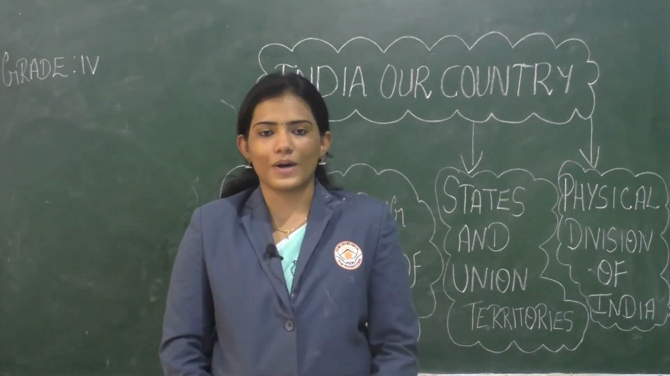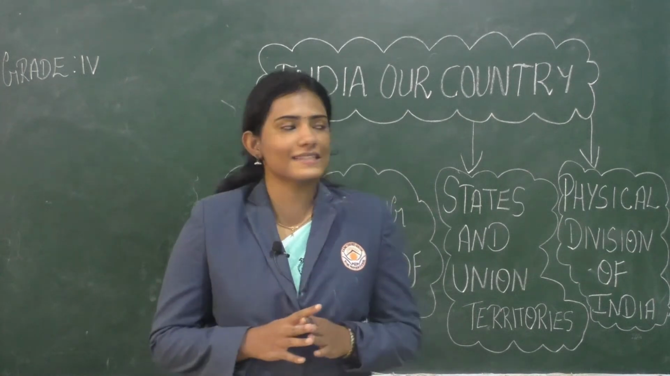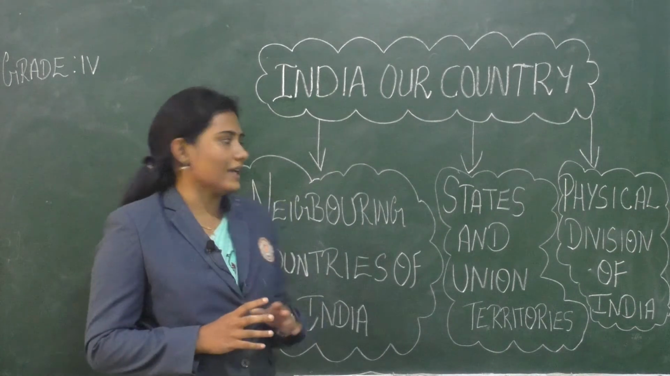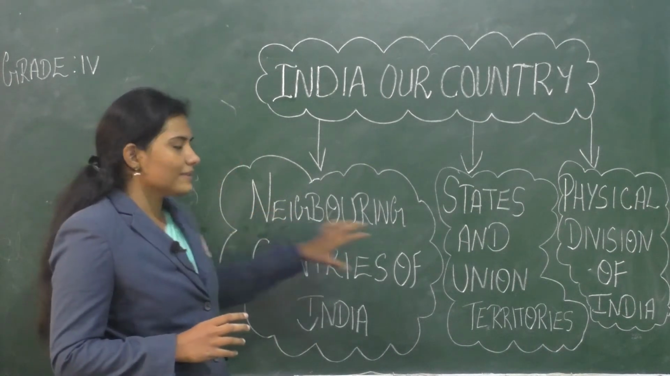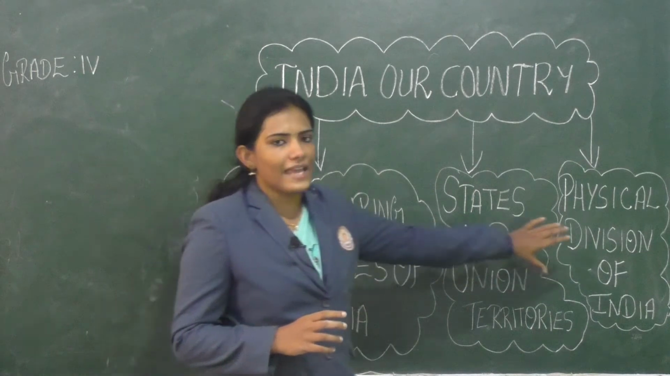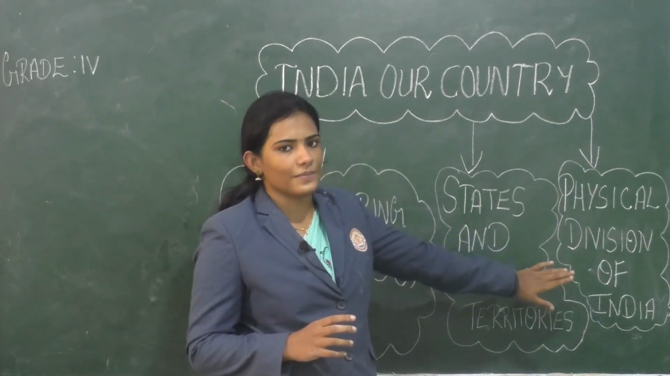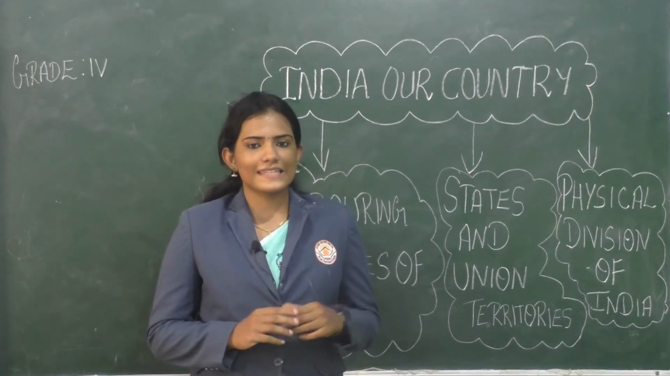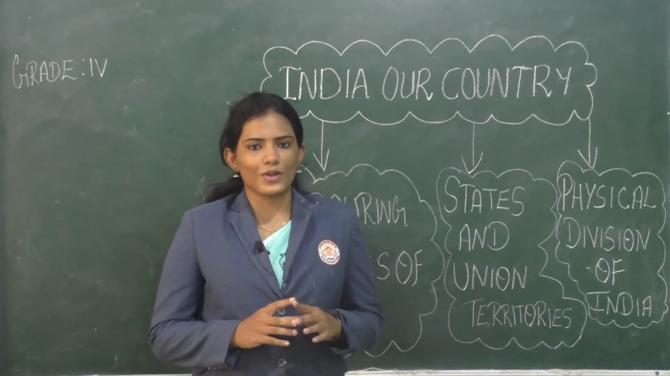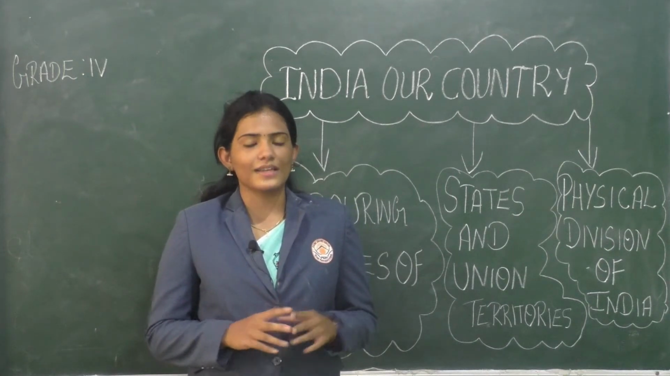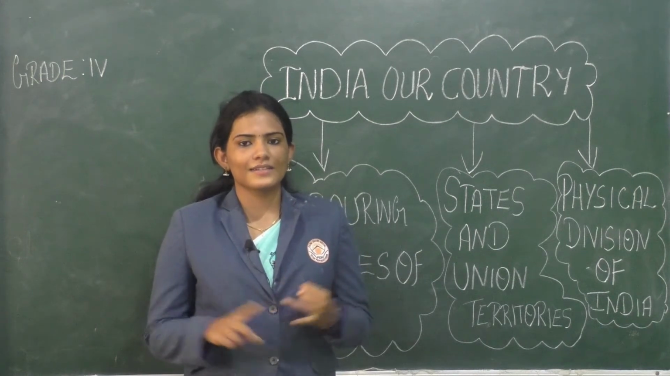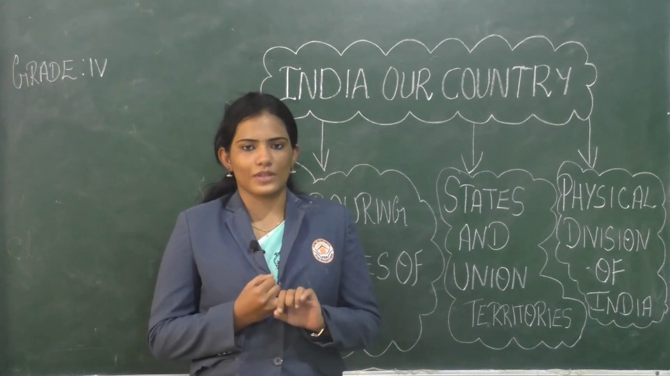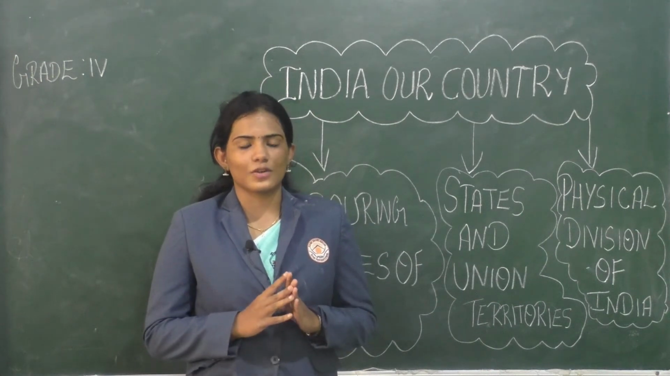Today we will be talking about our first chapter, that is India, our country. Under this chapter we will be studying about neighboring countries of India, states and union territories, and lastly physical division of India. I assume that all of you know the 7 continents of the world, isn't it? Yes, so just to recall, the 7 continents of the world are Africa, Antarctica, Australia, Asia, Europe, North America and South America.